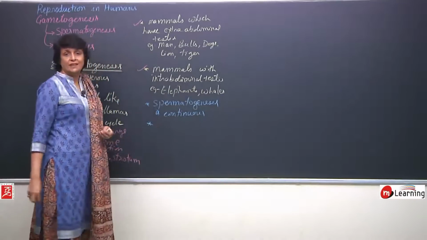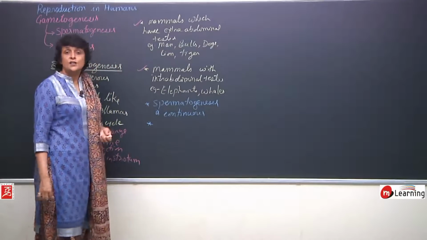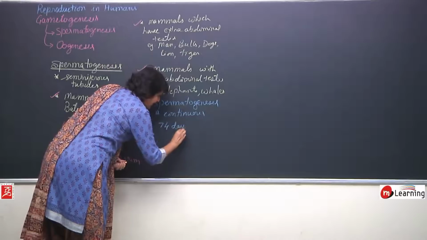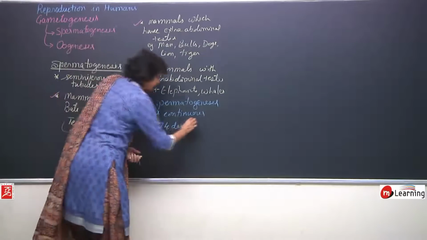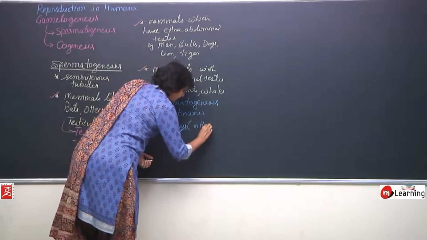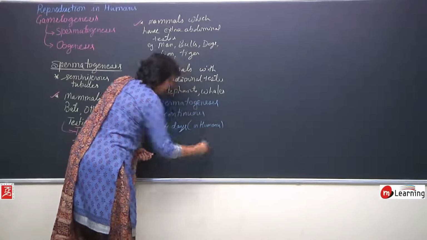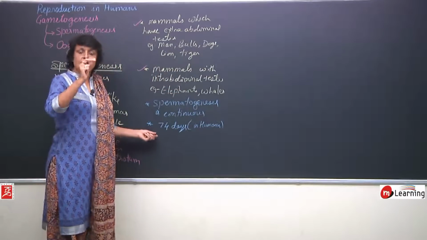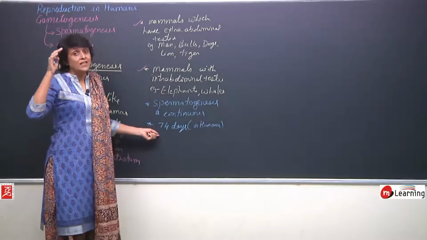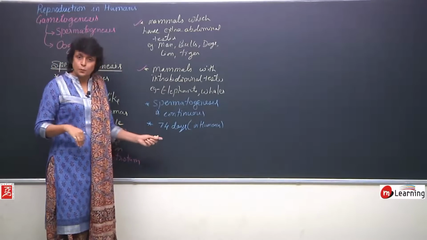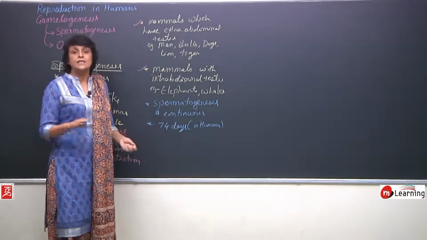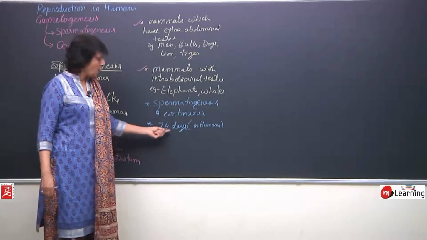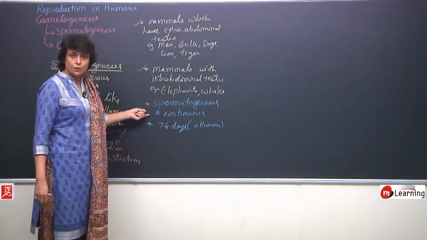In human beings, spermatogenesis is completed in 74 days. In human males, once it starts at puberty, and once that complete process begins from the germinal epithelium, sperm formation is completed in one go, and that is completed in 74 days. It is a continuous process.